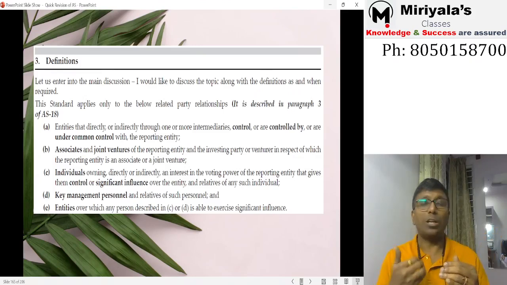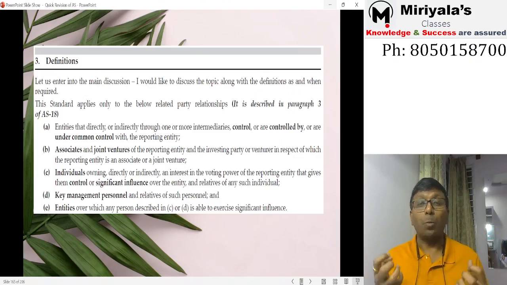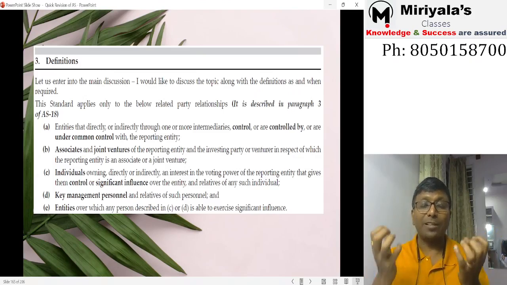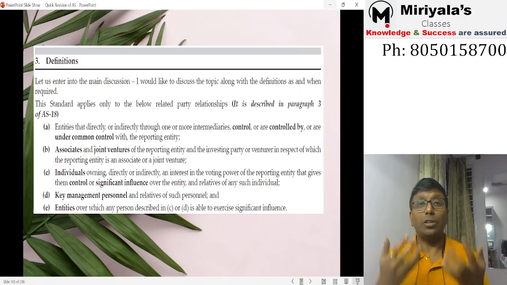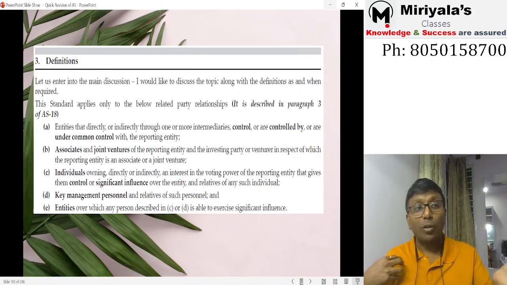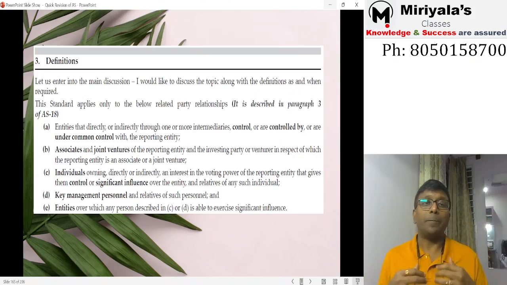Even if you have less than 20 percent, are you exercising significant influence? Are you participating in the financial and operating decisions of the entity? Yes, then we are investors. The other company where we have a 20% stake, that is an associate. For me, the associate is a related party. For that company, I am a related party. In the same way, joint ventures, jointly controlling the entity's financial and operating decisions, that is also going to be considered.